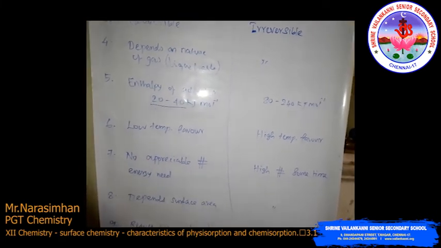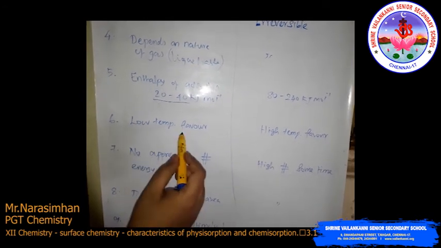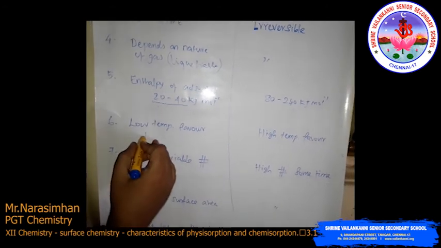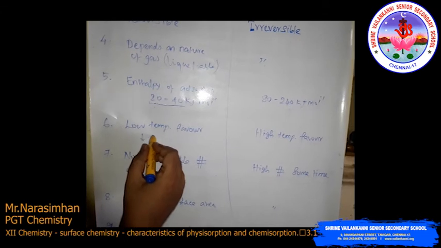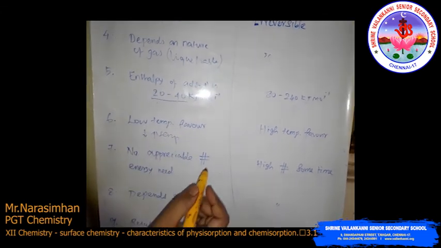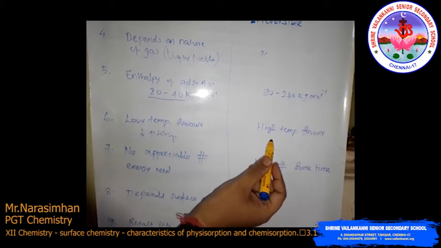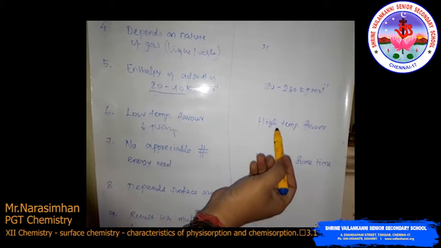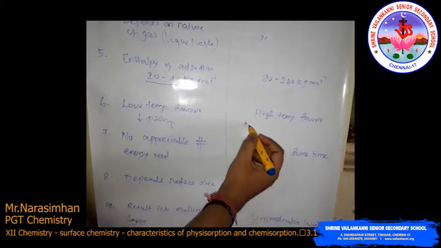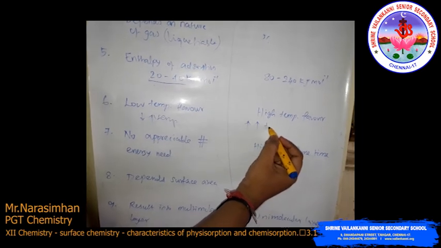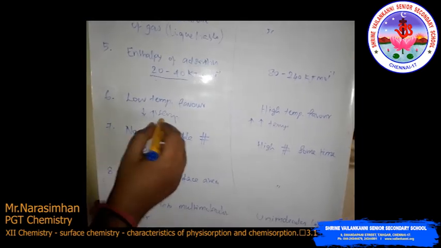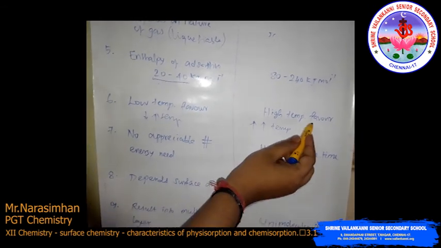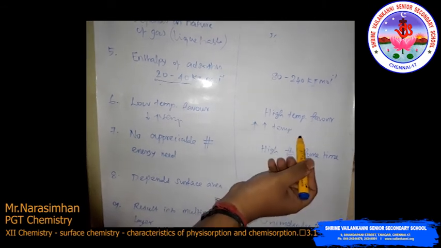Then the sixth one, look at this. In physisorption, low temperature is favorable. That means it decreases with an increase in temperature. For chemisorption, high temperature is favorable for adsorption, that is, it increases with an increase in temperature. Here it decreases with an increase in temperature because low temperature is favorable. Here high temperature is favorable, that is why it increases with an increase in temperature.